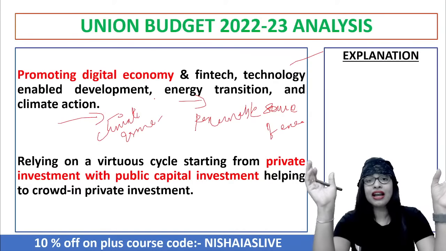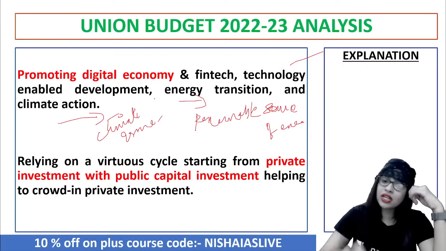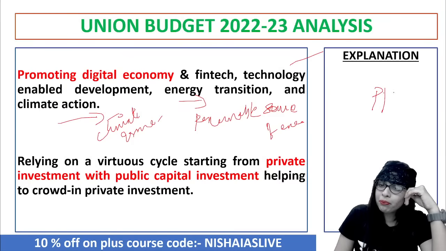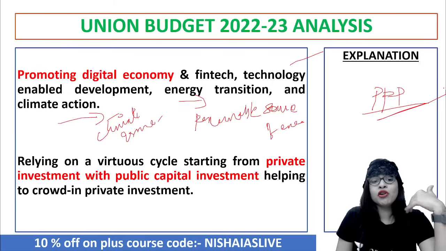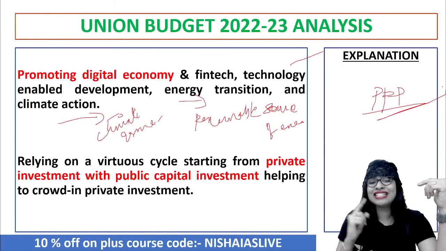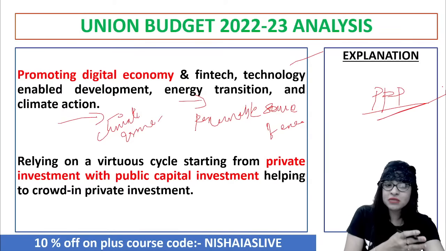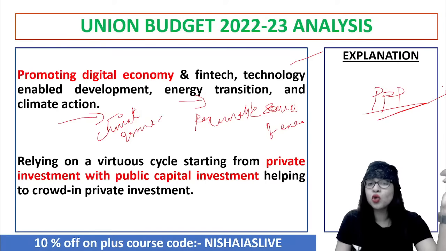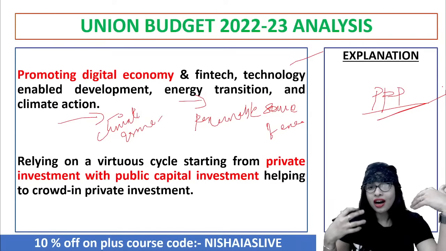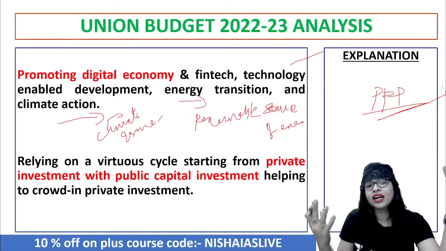Next is encouraging the triple P concept. What is that? Public-private partnership concept. When you depend on the virtuous cycle starting from private investment with public capital investment, automatically what happens? You are enabling a crowding out effect, called as crowd in private investment.